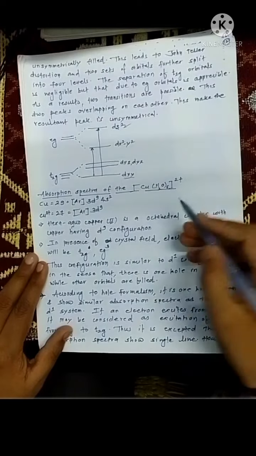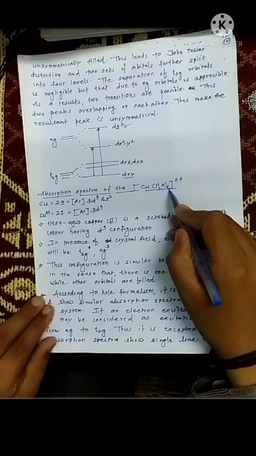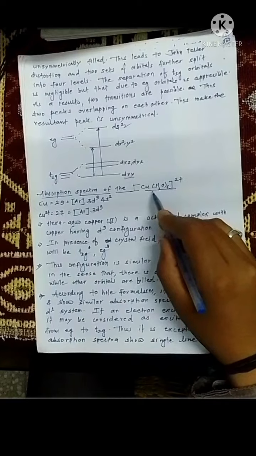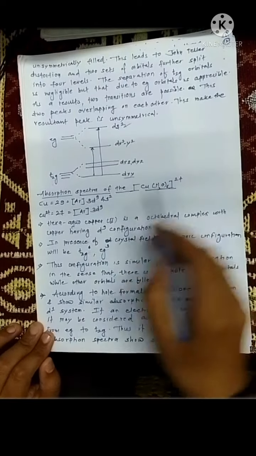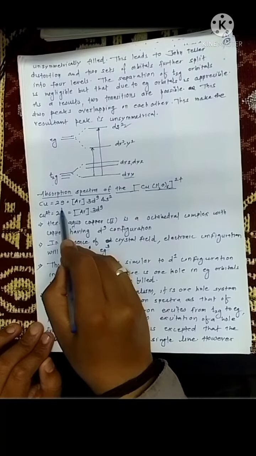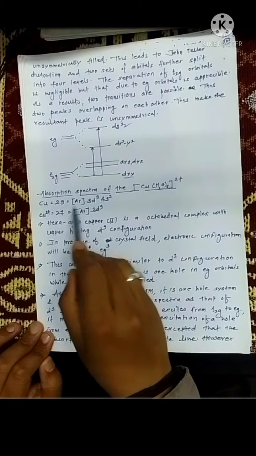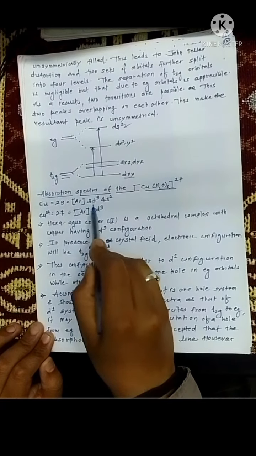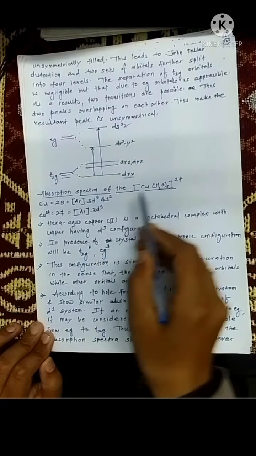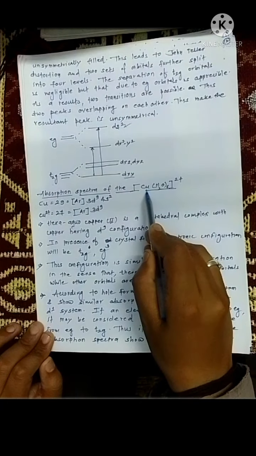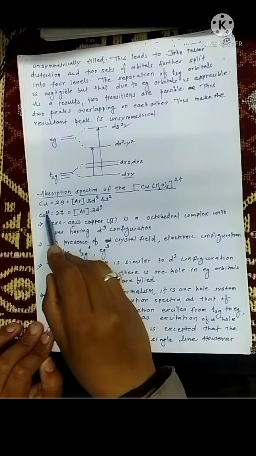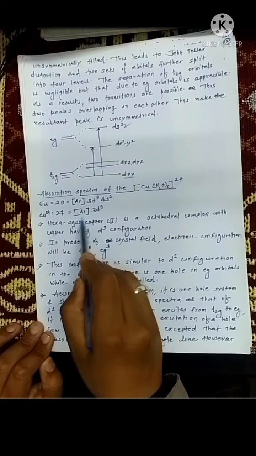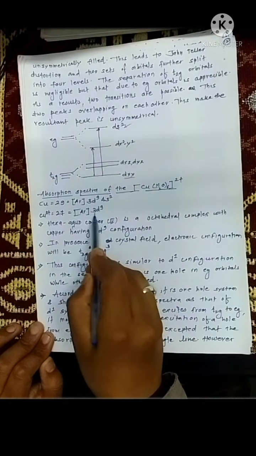Now we are going to see the absorption spectrum of the hexaaqua copper 2+ complex. The atomic number of copper is 29. The electronic configuration of copper can be written as [Ar] 3d10 4s1. In this complex, copper is present in the 2+ state, so the electronic configuration can be written as [Ar] 3d9.